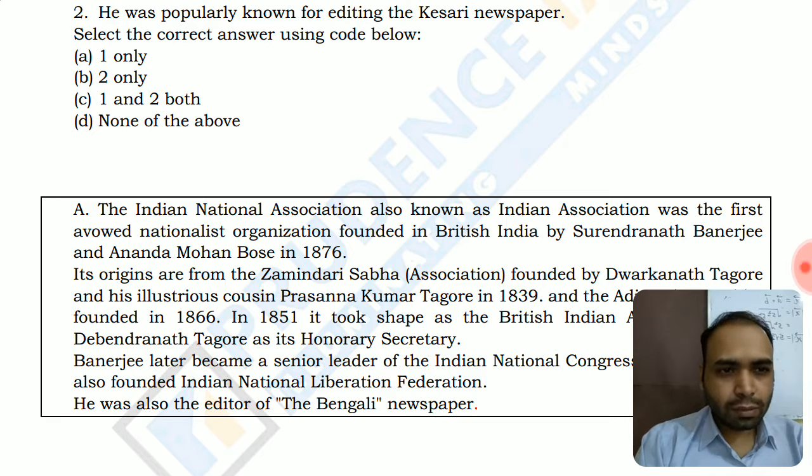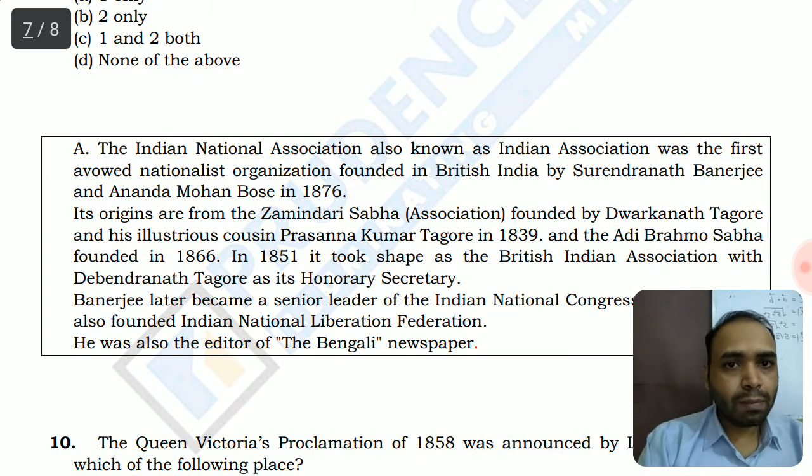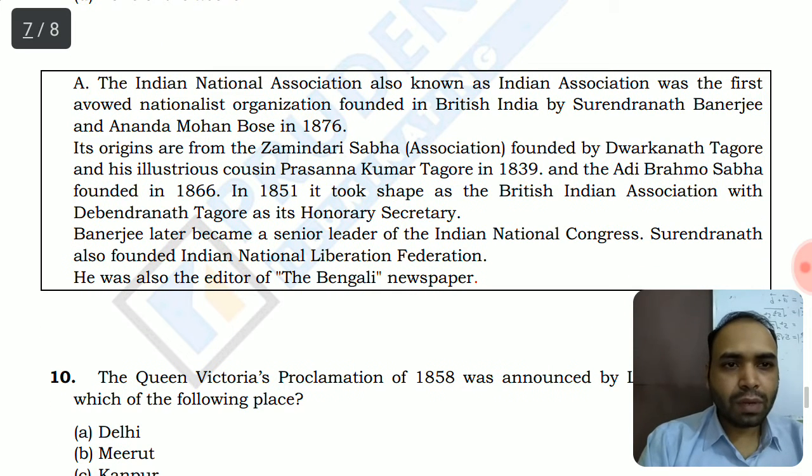So this Tagore family tree is also important from the point of view of the UPSC examination. You should be familiar with this. We have covered these aspects in our previous video, so it's better you check there. And his illustrious cousin Prasanna Kumar Tagore in 1839. Adi Brahmo Sabha was founded in 1866. In 1851, it took the shape of the British India Association with Debendranath Tagore, the son of Dwarkanath Tagore, as its honorary secretary. Banerjee later became a senior leader of the Indian National Congress.